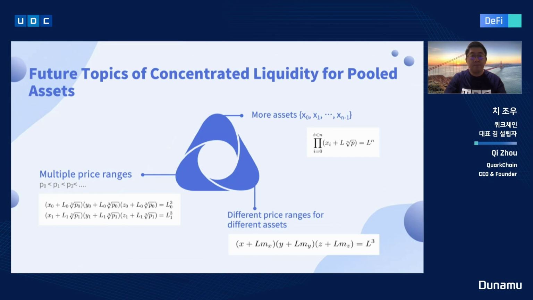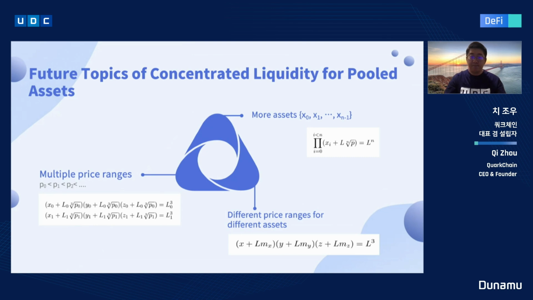Another direction is to support multiple price ranges. Right now the price range is from P, that's 1P or 1 OP. We are able to support, for example, 0.999 to 1.01, and also another range, maybe 0.9 to 1.1, so that liquidity providers have the option to select which price range minimizes their so-called impermanent loss.